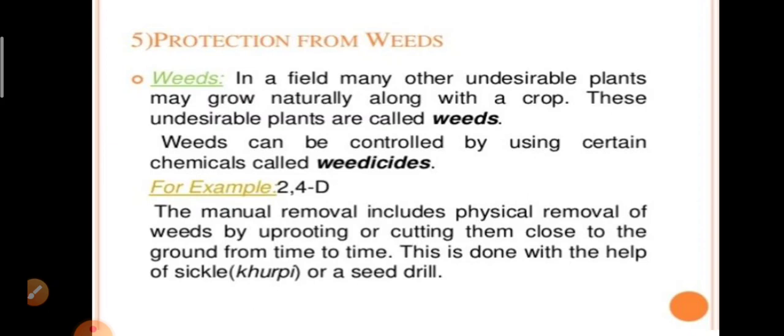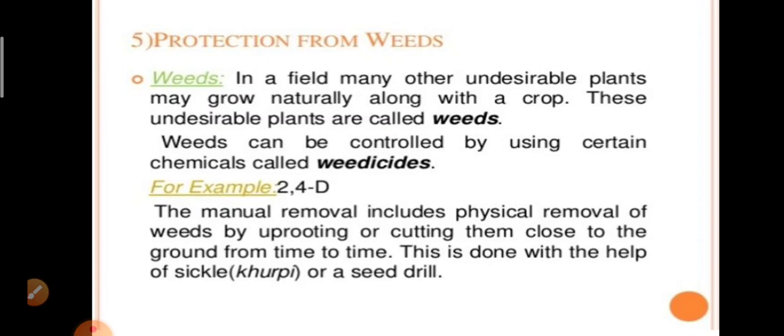The manual removal of weeds includes physical removal of weeds by uprooting or cutting them close to the ground from time to time. We have to uproot them or we can cut them by using a khurpi or sickle.